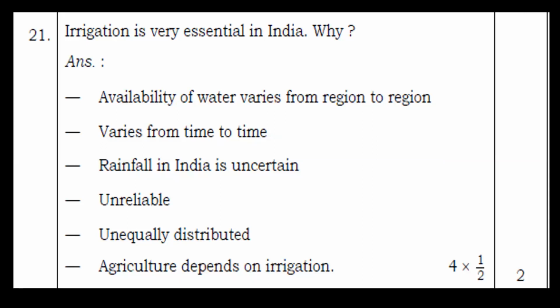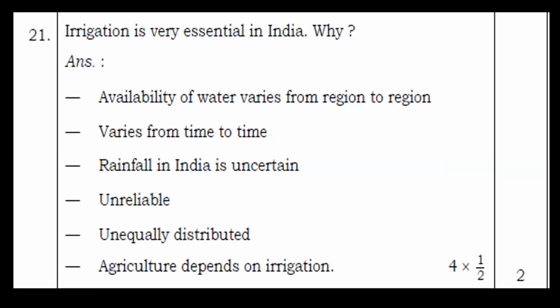Again, key points. Availability of water varies from region to region. It varies from time to time. And then rainfall in India is uncertain. It is unreliable, unequally distributed, and agriculture depends on irrigation. Okay, because you don't have the same availability of water in every region, so you need irrigation facilities over there.